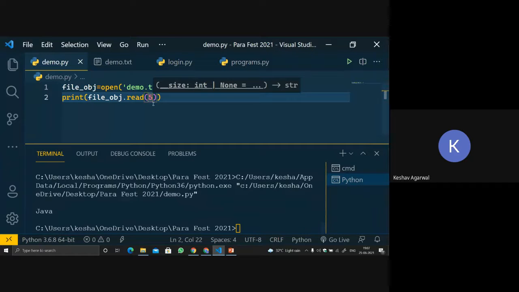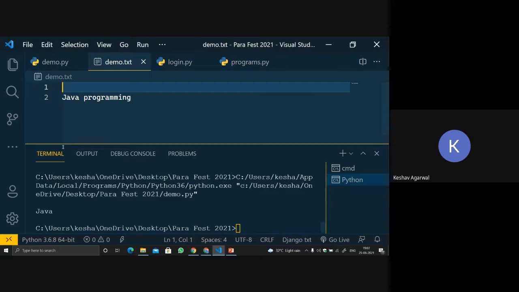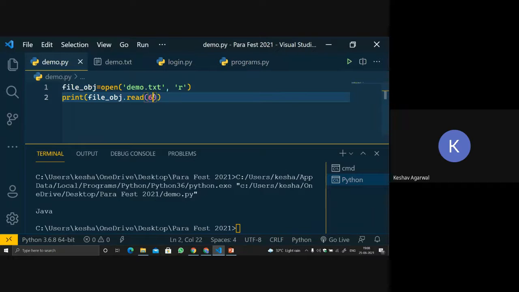Since the space is not visible, let's give it 6. Then again run. So what is happening? Acha, it is giving 5. So if we have given 5, then it will return 4 characters, and if we give 6, it will be returning us 5 characters.